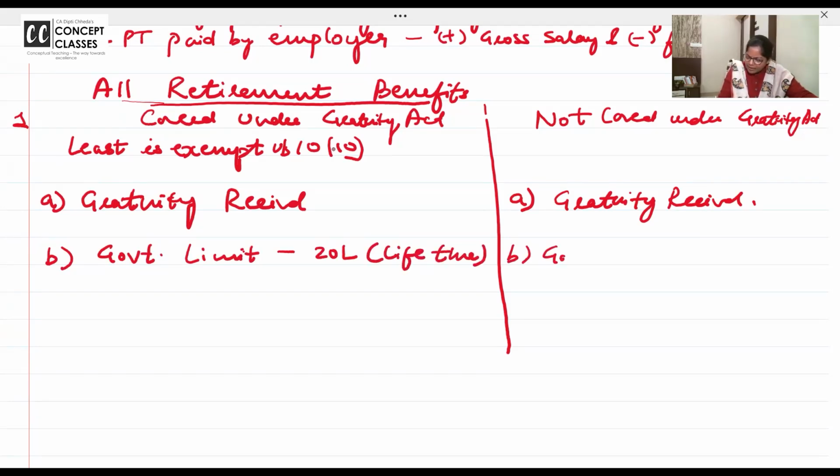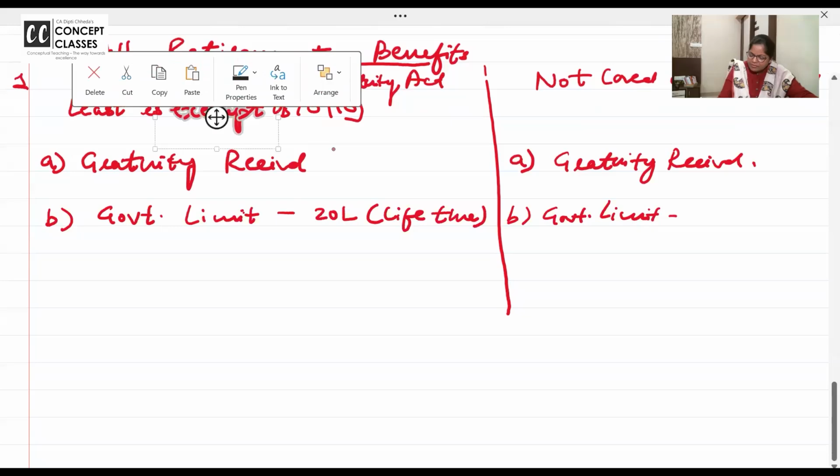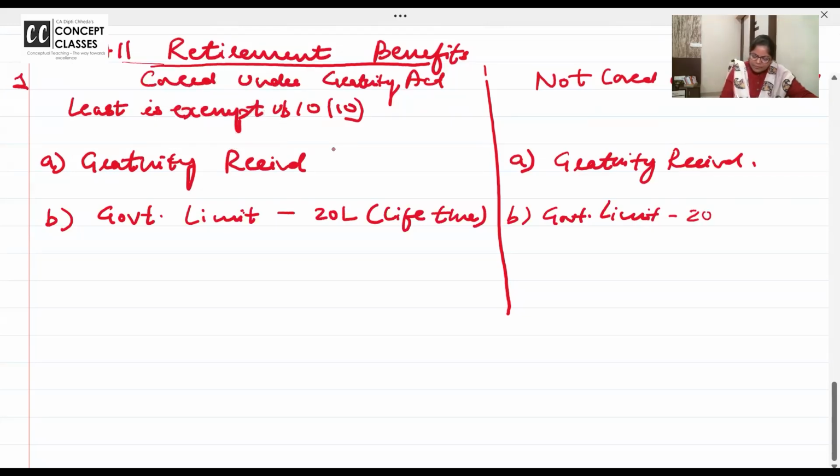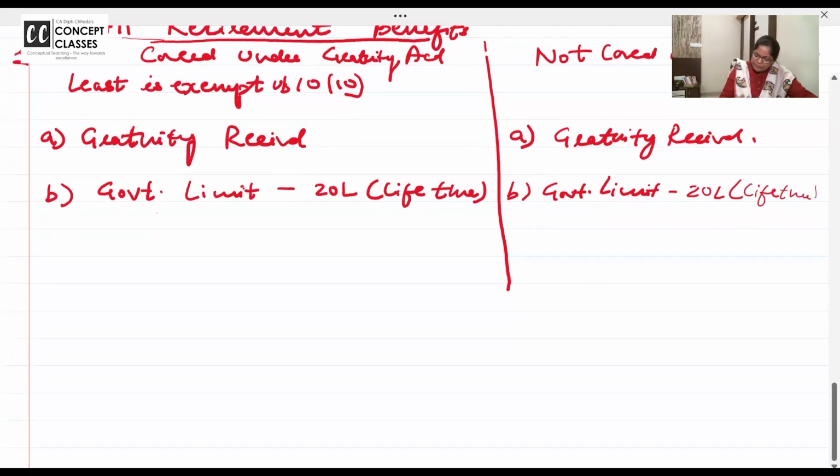Ma'am, what does lifetime mean? For everything, I'll give you an example. It's a challenge that we will solve more than 50 questions in this chapter, and very small, very clear ones. Government limit 20 lakhs. Here also the government limit is 20 lakhs, that too for lifetime.